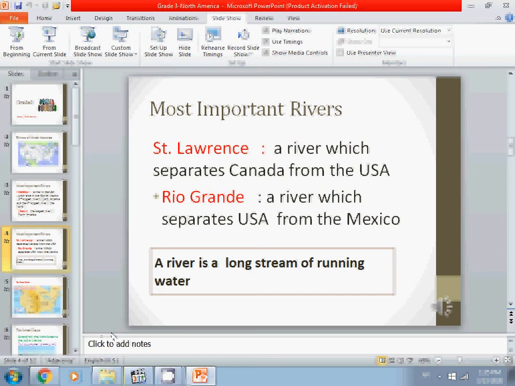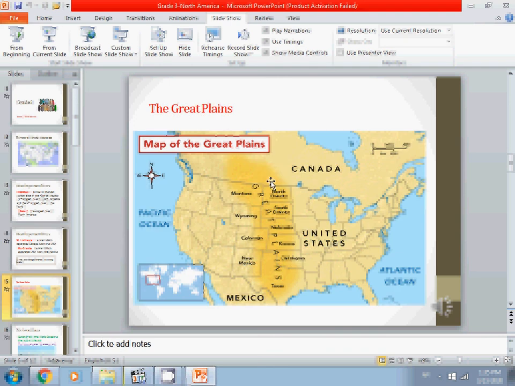Another physical feature here is, yes, that's right. Here it is. That's the map of North America. You have something in the middle called the Great Plains. As you see, the Great Plains are in the middle of North America. It extends in Canada, USA, and Mexico as well. It starts from the very north, from Arctic Ocean, and it ends in Gulf of Mexico.